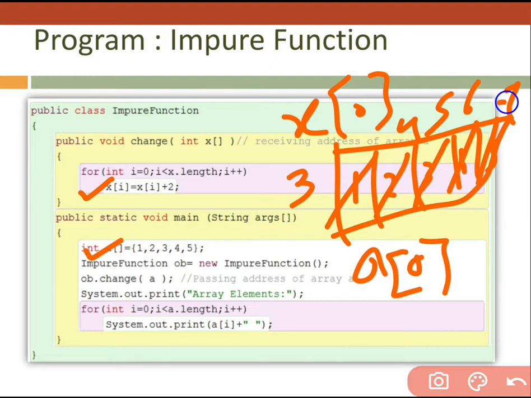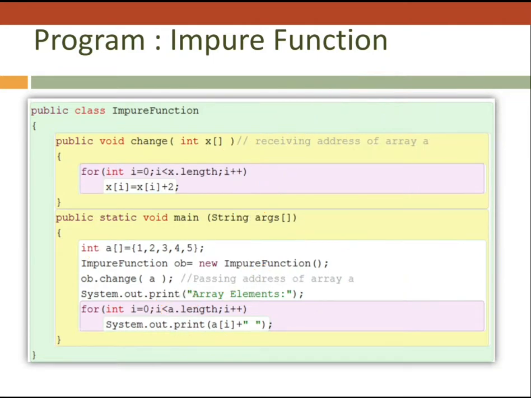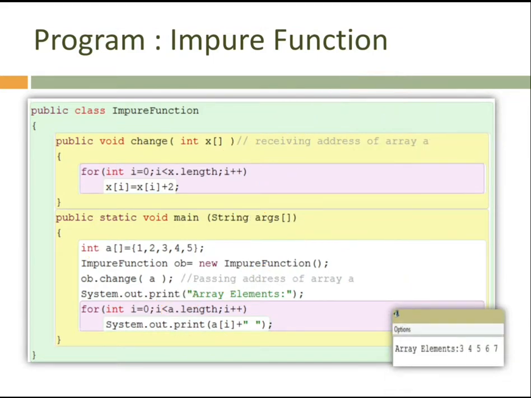That's why, when in the main function I display a, to see the locations: x is working in the same location, a is working in the same location. That's why the changes reflect here. See the output we are getting: 3 4 5 6 7, but the values a had were 1 2 3 4 5. x is going to change it, but it reflects to a also. These kinds of functions are impure functions.